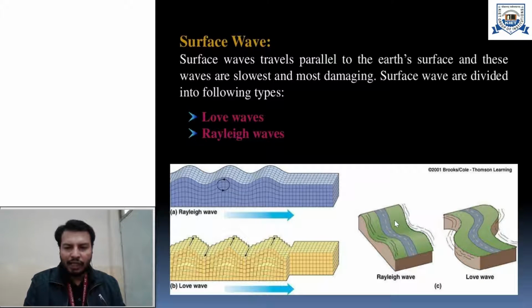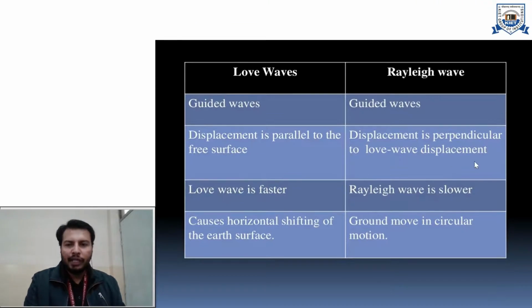You can see in this figure that while a Rayleigh wave travels, this is the direction of propagation of the wave, and the ground profile is varied in elliptical paths, in the direction of propagation of the wave. While in a Love wave, this is the direction of propagation of the wave, but the ground profile is disturbed in the transverse direction. So this is the behavior of Rayleigh waves and Love waves. We will again see the features or characteristics of Love waves and Rayleigh waves. Both of these are surface waves or guided waves.